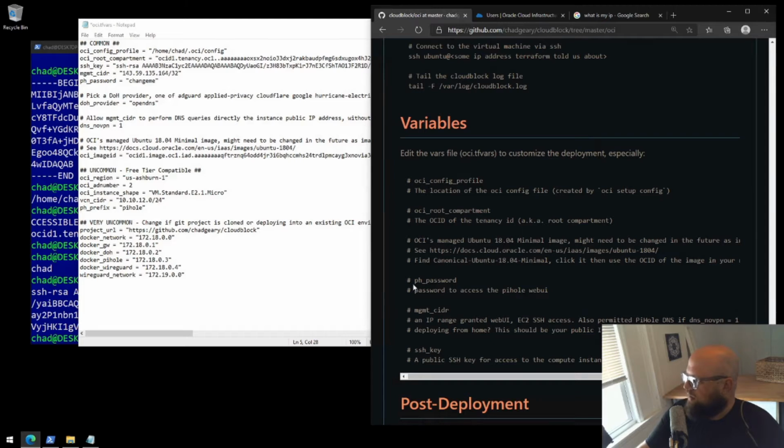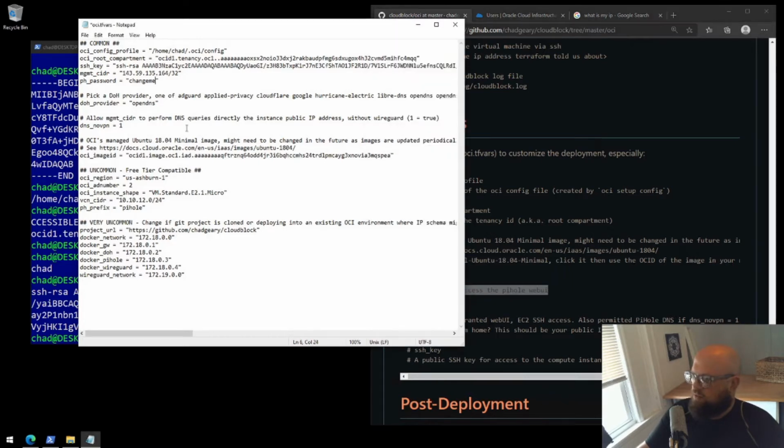Let's go back. Oh, and almost forgot PH password. This is the password to access the Pi-hole. So we need to change it. I'm going to make something super secure. I'm going to change it to changeme1. Those are all the things that must be changed, or at least must be set in the variables file.